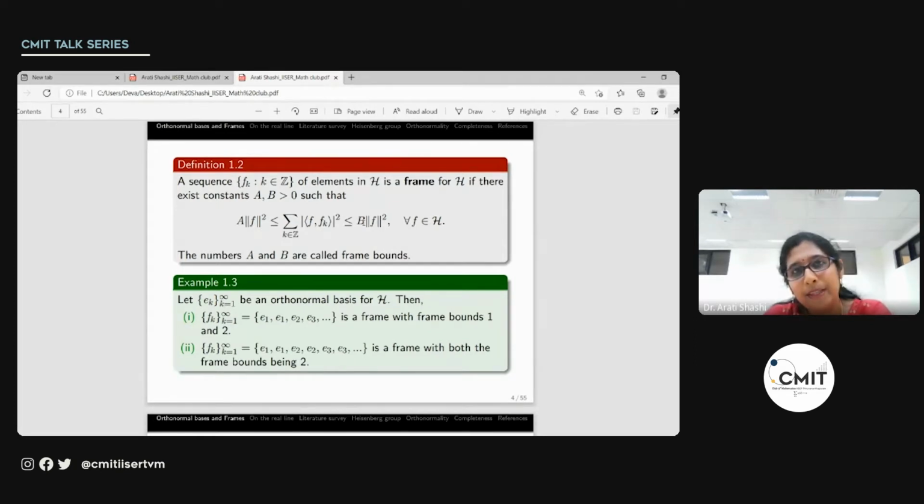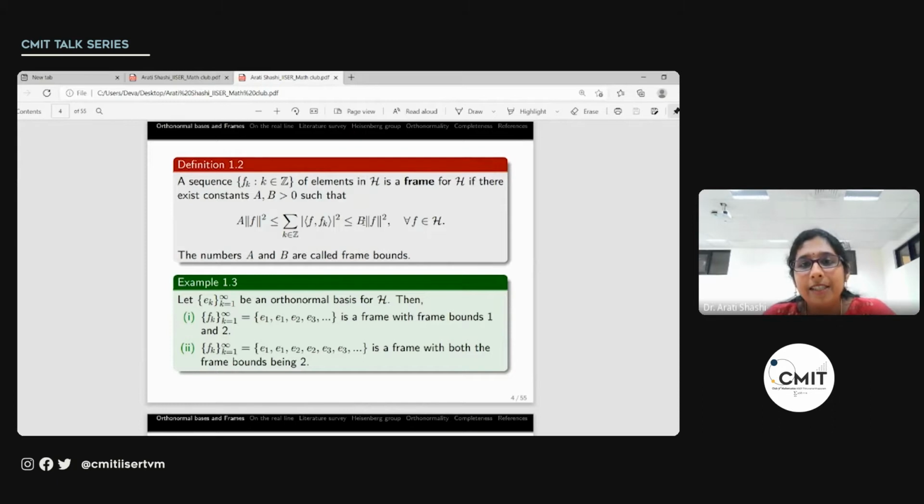Another point is that I mentioned earlier that if we have an orthonormal basis, then the representation is unique. While we may think that uniqueness is something that is really sought after, in certain applications such as signal transmission, denoising signals, it is not so. We would prefer redundancy. For example, if we were to transmit a signal and when we want to reconstruct, if some coefficient is lost, in the case of an orthonormal basis, there is no hope of reconstructing it.